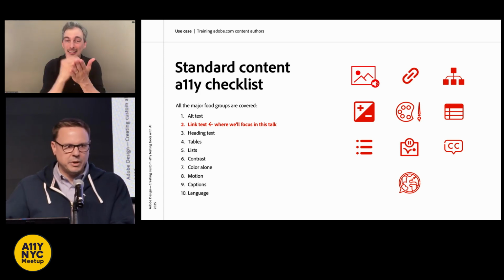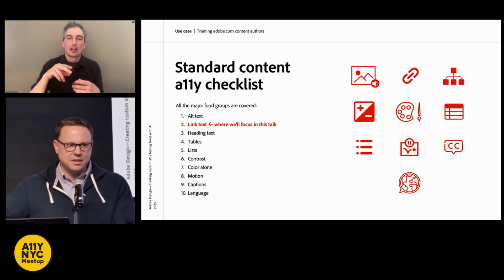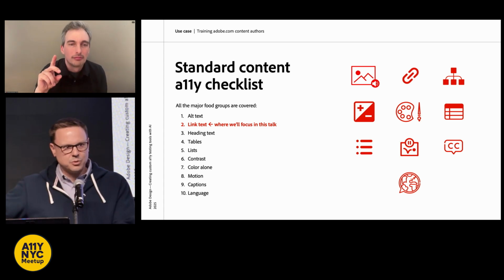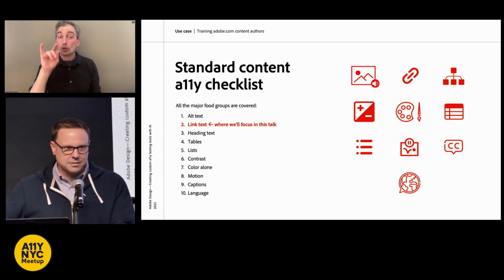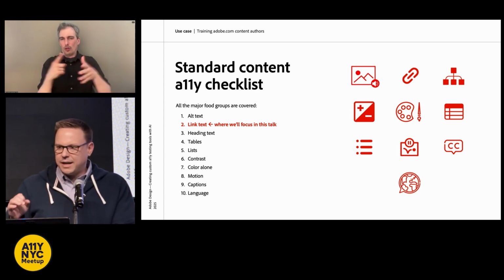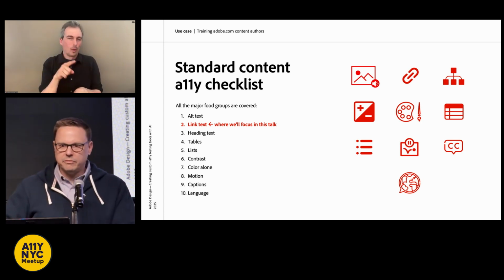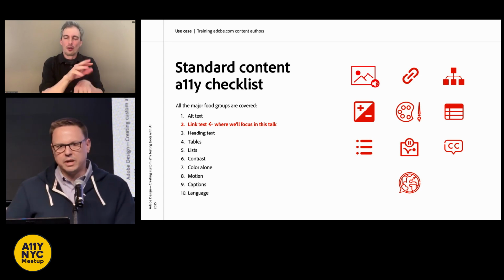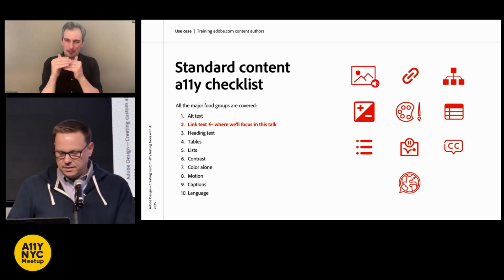I don't talk to them about anything else because they can't affect any change or outcome with anything else on the website. They're using a content management system. It's highly templated. They're very limited in what they're able to do. So I talk to them about that in great detail.